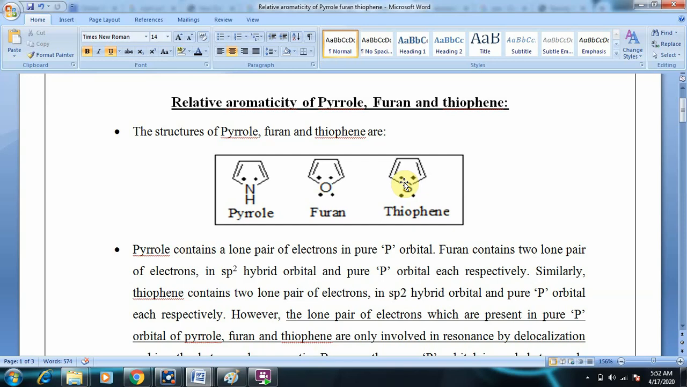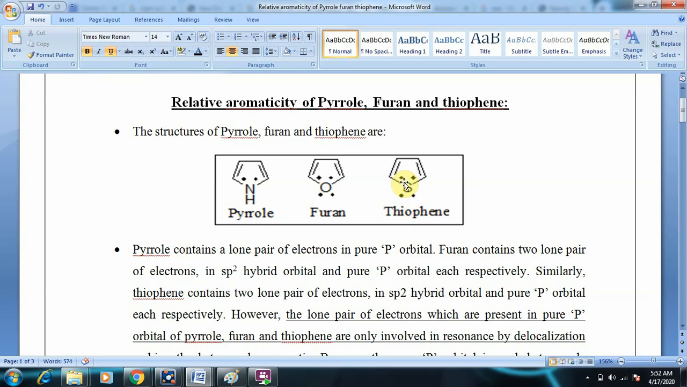And coming to furan, there are 2 lone pairs of electrons. One lone pair is present in a pure p orbital and the other lone pair is present in an sp2 hybrid orbital. Coming to thiophene, the sulfur has 2 lone pairs of electrons. One lone pair is present in a pure p orbital and the other lone pair is present in an sp2 hybrid orbital. So the lone pair availability is very similar in furan and thiophene.